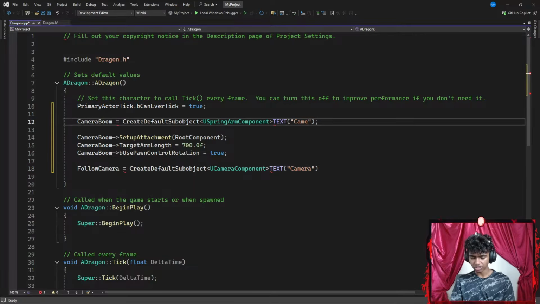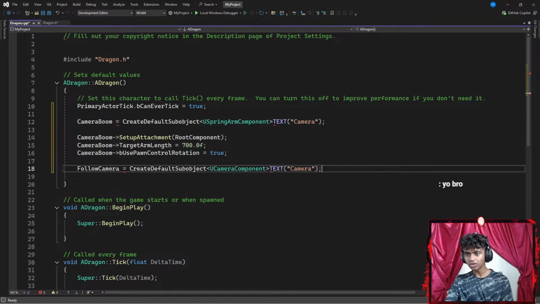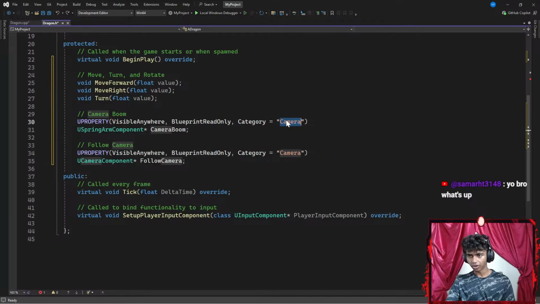And this should be camera as well, ending with a semicolon. Then I go down here. I'm going to go ahead and change this to something like camera boom. Okay, and let's change this to something like follow camera.